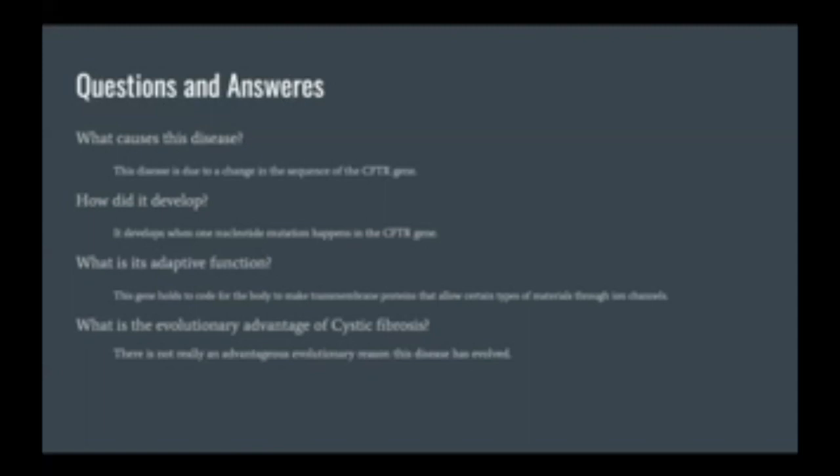What is the evolutionary advantage of cystic fibrosis? As stated before, it is due to a mutation in the CFTR gene. Since the CFTR gene is essential for human life, it's just a byproduct of that. Next slide.